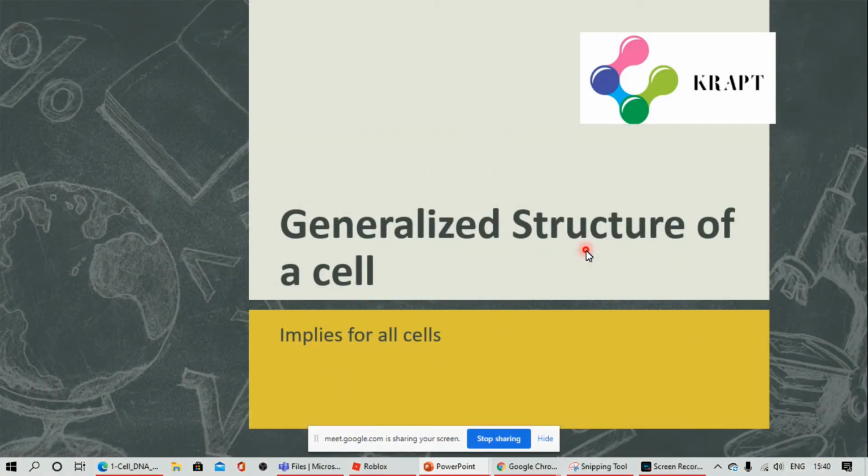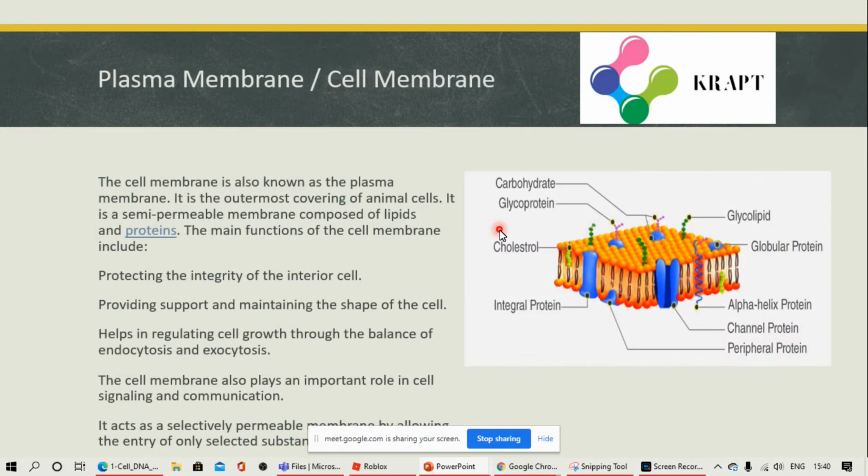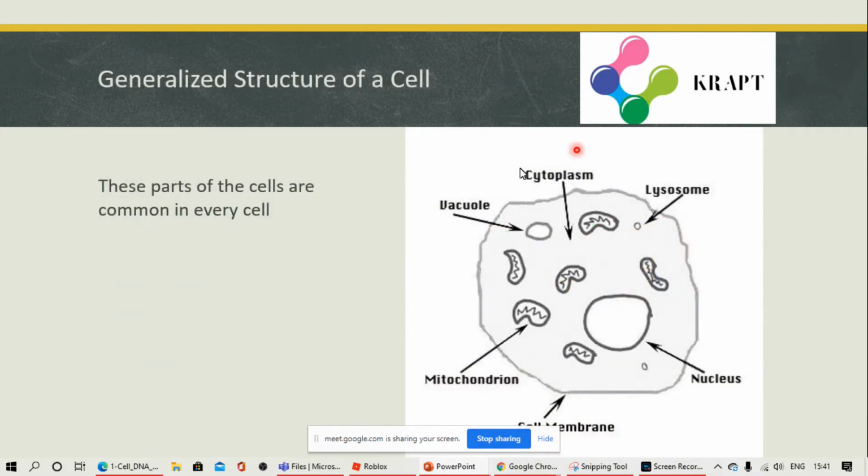Generalized structure of a cell. It applies to all the cells. So a cell contains a cytoplasm, a nucleus, a cell membrane, mitochondrion also, but it may differ in number, lysosome and a vacuole. Vacuole may not be there in some cells. This is the generalized structure of a cell. We will learn about all these in detail in the further slides.